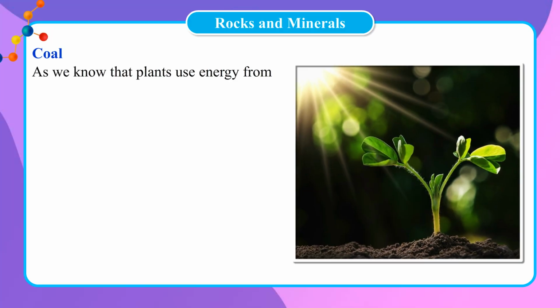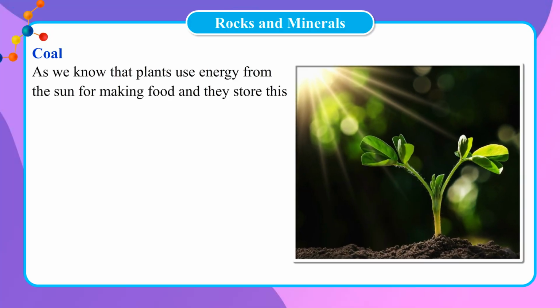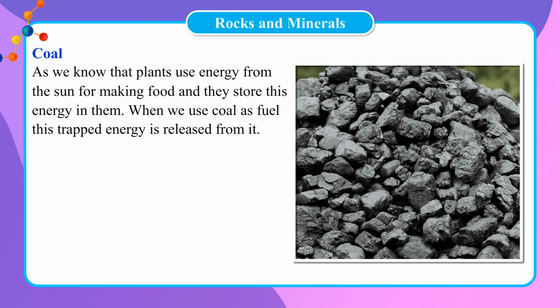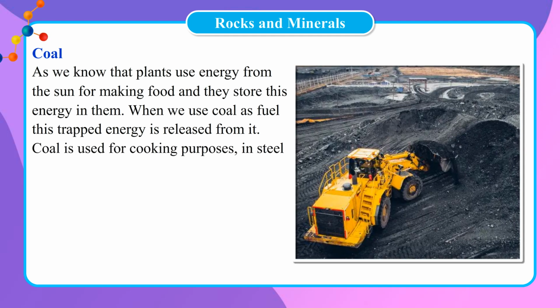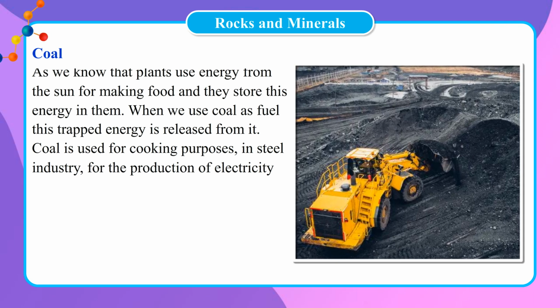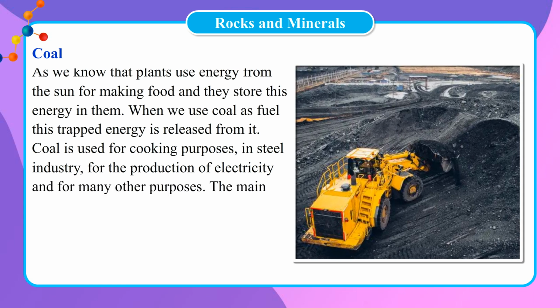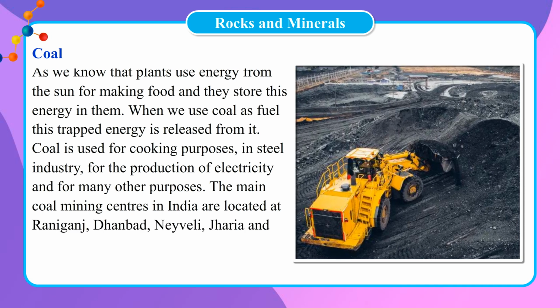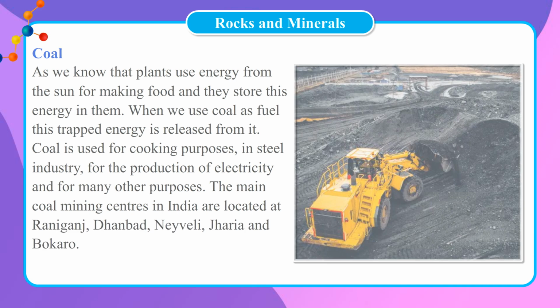As we know, plants use energy from the sun for making food and they store this energy in them. When we use coal as fuel, this trapped energy is released from it. Coal is used for cooking purposes, in the steel industry, for the production of electricity, and for many other purposes. The main coal mining centers in India are located at Raniganj, Dhanbad, Neyveli, Jharia and Bokaro.